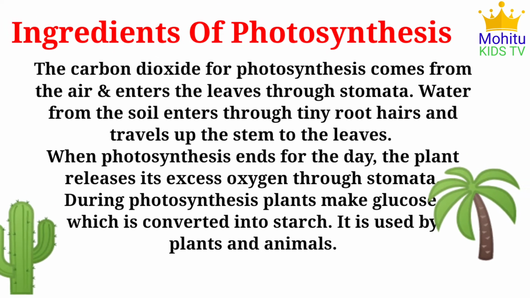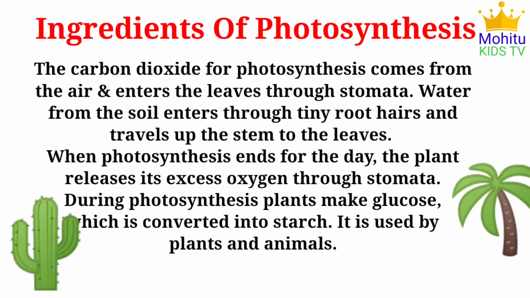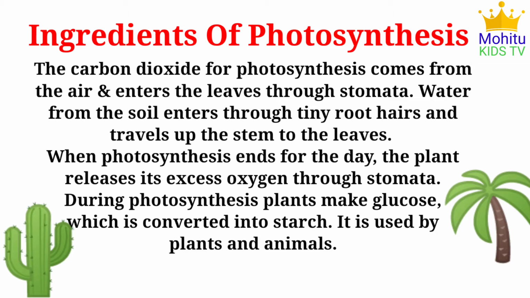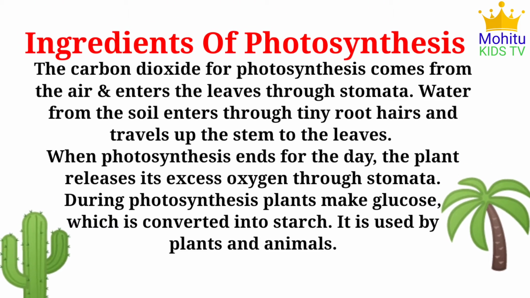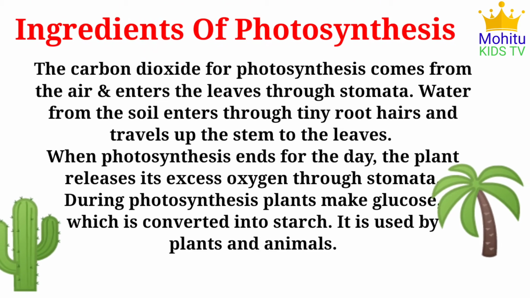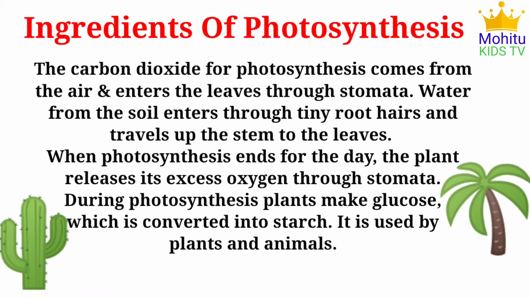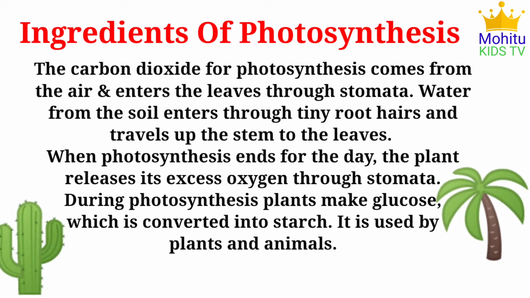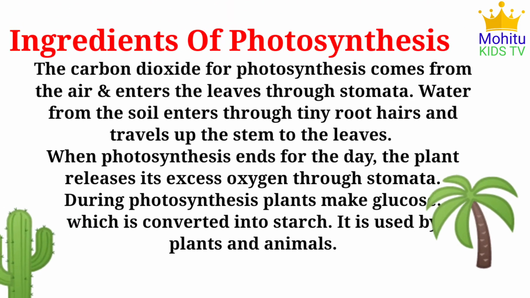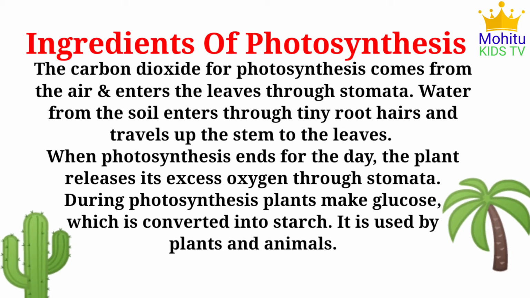Ingredients of photosynthesis. The carbon dioxide for photosynthesis comes from the air and enters the leaves through stomata. Water from the soil enters through tiny root hairs and travels up the stem to the leaves.